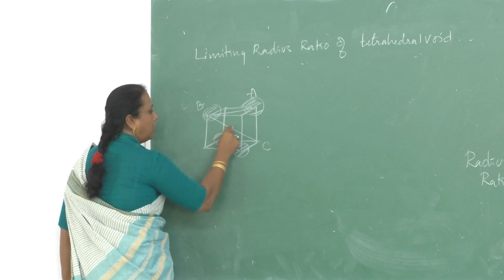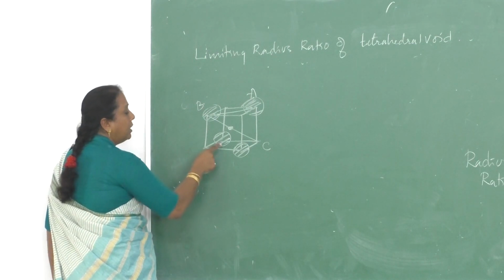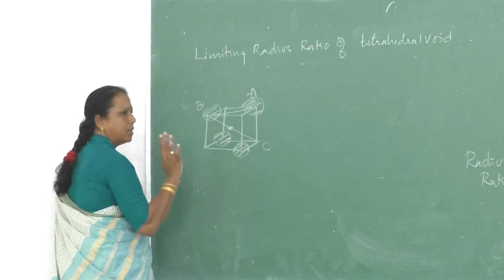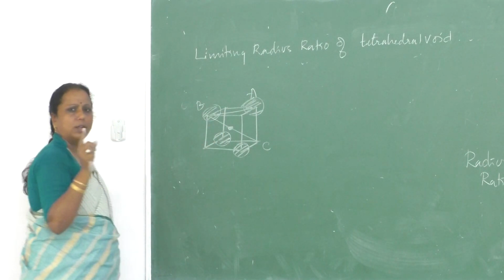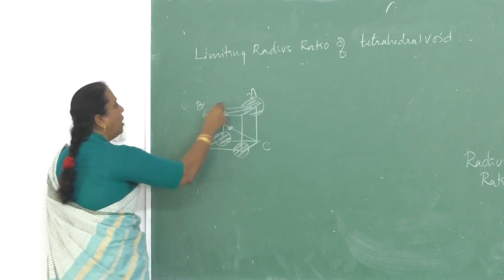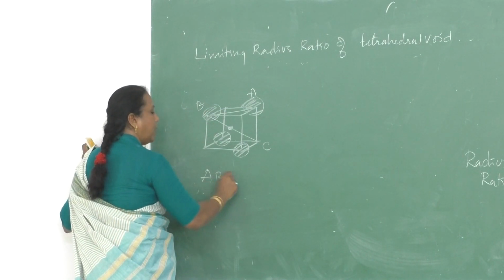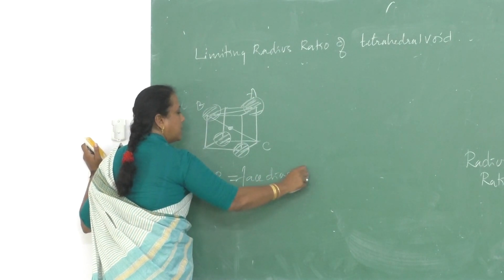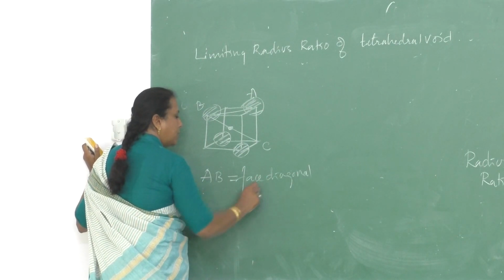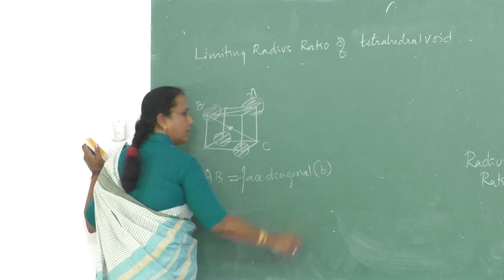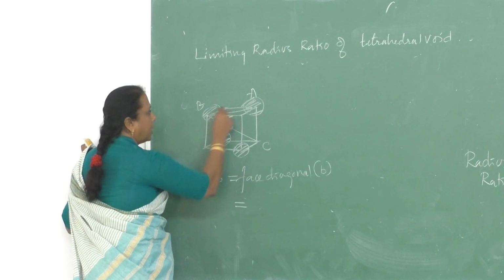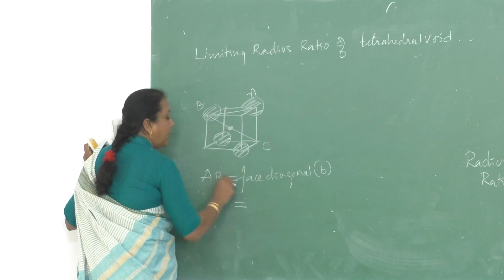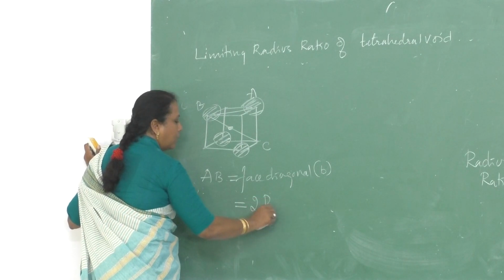This is called what? Void. Here the big spheres are not seen to be touching each other, but the four spheres are in contact with each other. So along AB, we call it the face diagonal. We know the face diagonal is represented by b. Along b, there are two big spheres which are in contact with each other. Therefore, AB is equal to 2 times capital R.